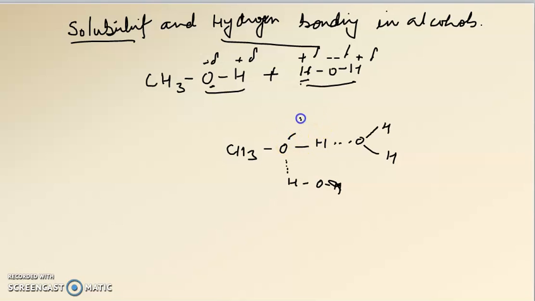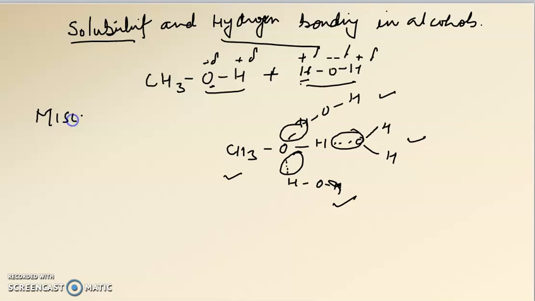Similarly, this is hydrogen, oxygen and hydrogen, and this is hydrogen bonding and hydrogen bonding. So one methanol molecule can bind with three water molecules. So methanol is water soluble, or we can say methanol is miscible with water.